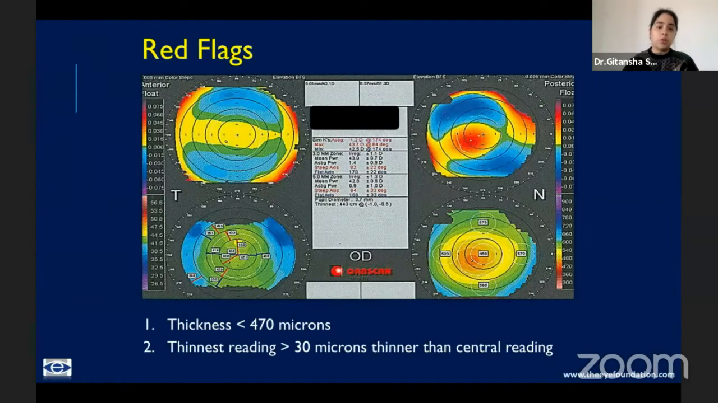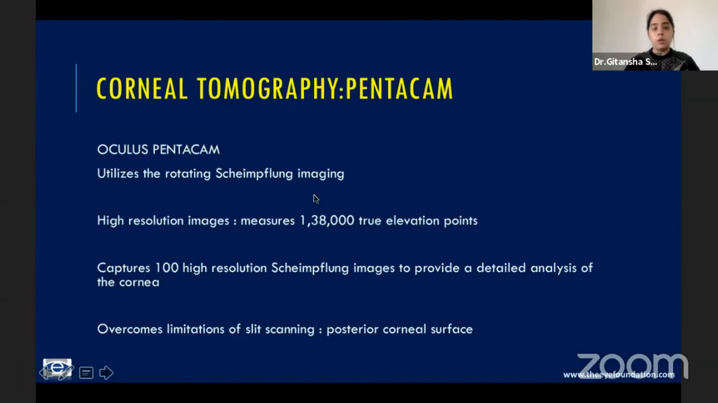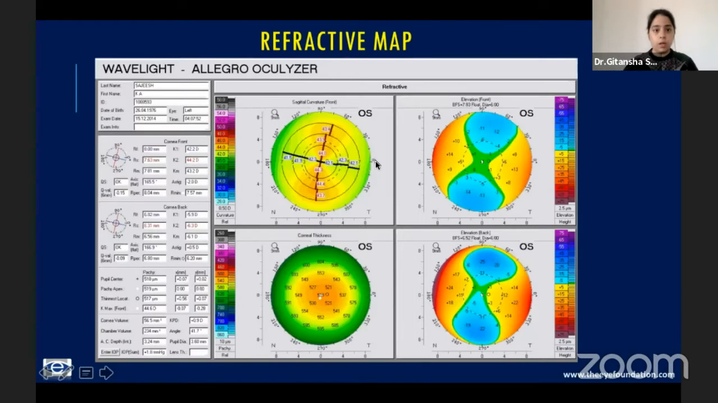Coming to the pachymetry or the thickness, it should not be less than 470 microns. And the thinnest reading should not be 30 microns thinner than the central reading. Both these thinnest and central readings are available on the tomography, and you can see that the difference should not be more than 30. Now, coming on to tomography or Pentacam, there are different red flag signs which we'll go on to discuss.